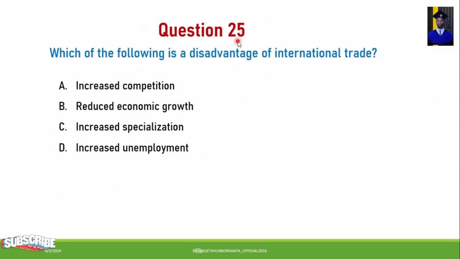Next, question number 25. Which of the following is a disadvantage of international trade? A. Increased competition. B. Reduced economic growth. C. Increased specialization. D. Increased unemployment. So from this, which one is a disadvantage of international trade? The one which is a disadvantage of international trade is increased unemployment.